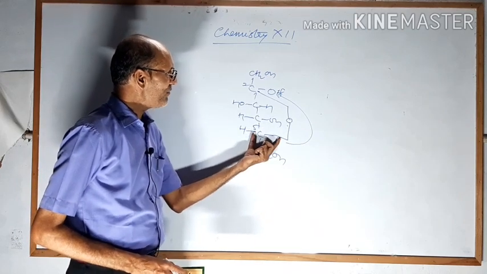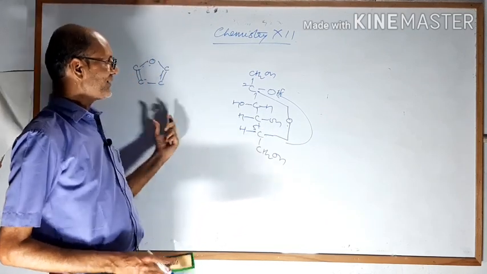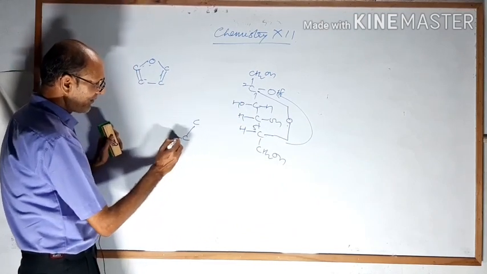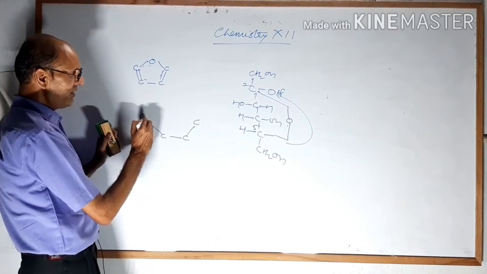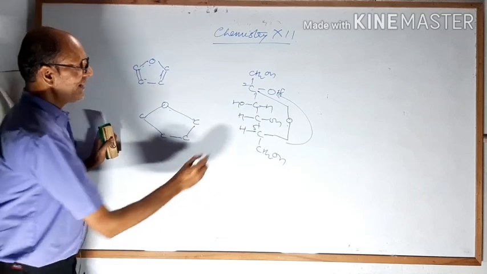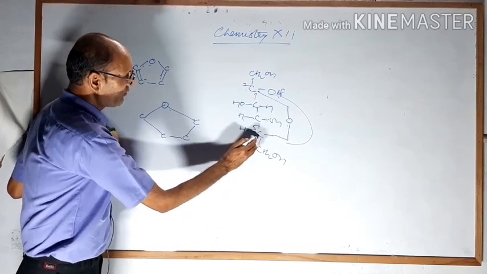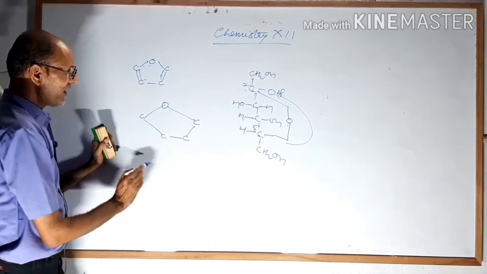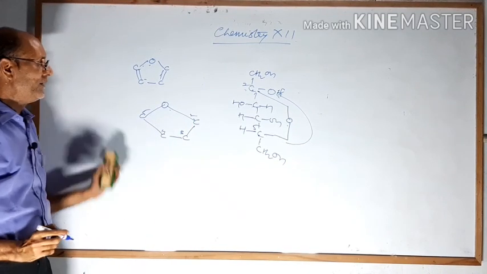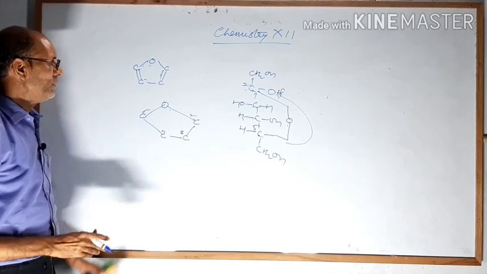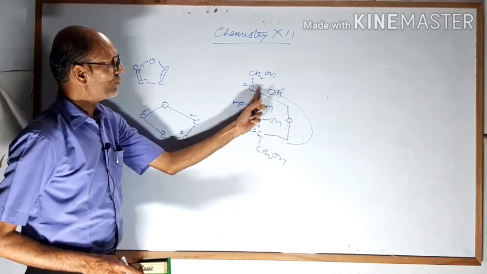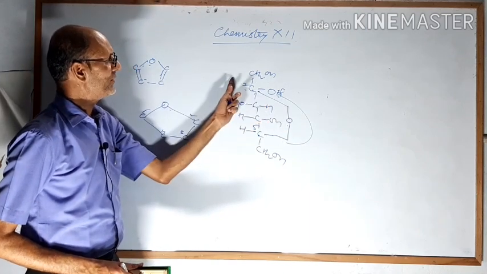So in the form of Haworth, how will you draw this structure? See, this is carbon number 2, carbon number 3, carbon number 4, carbon number 5, and 5 is connected with carbon number 2 through ether oxygen. Again see, 2, 3, 4, 5. 2 and 5 are connected with oxygen. Now see, what happens if you attach OH on the right side and CH2OH on the left side?